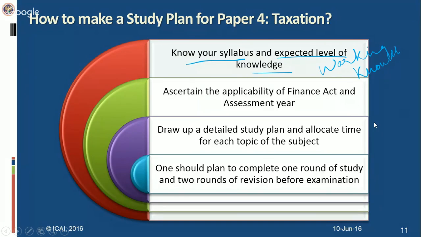In fact, I would like to add here, there cannot be any general or universal study plan which can be made for a particular paper or any subject. It is very individualistic. Every individual has his own pace, own understanding, own level of intelligence, aptitude, and depends on the availability of time also. Somebody starts studies very early, somebody is doing it at the last hour, somebody gets leave very late. So everybody has to frame the study plan on their own. We can only give you a direction. We can only tell you the points which you need to remember while drawing the study plan.